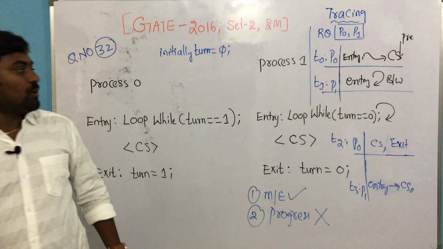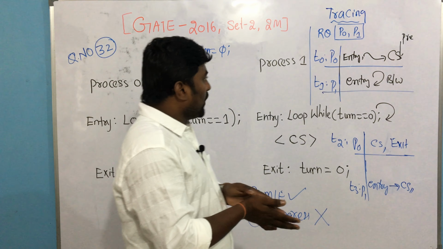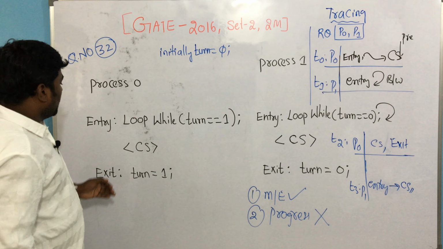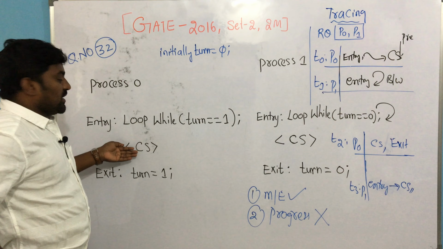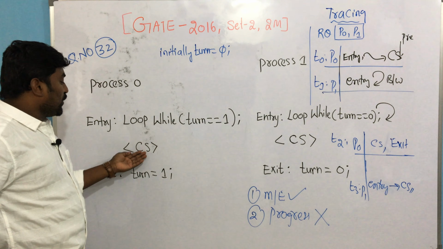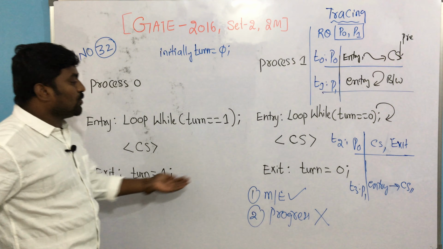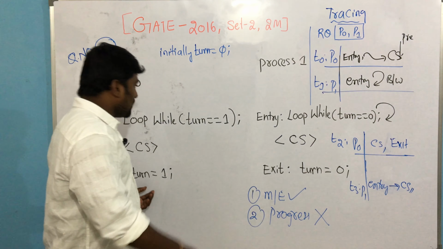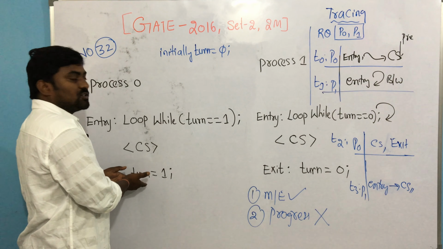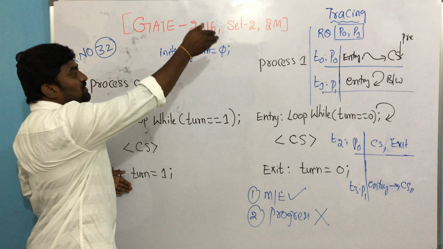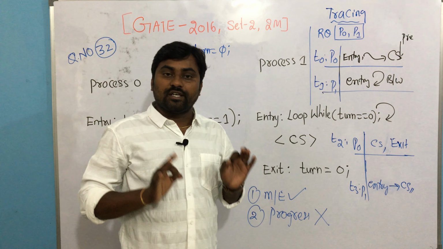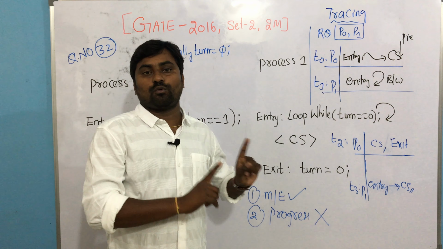And by looking at this, what about bounded waiting? Whether it is satisfied or not? Yes, bounded waiting is also guaranteed. See, any process that enters the critical section, after usage, makes the turn value change. After usage it makes turn equal to 1, and the other process also makes turn equal to 0. So that means the other interested process can enter, correct or not? Once usage is over, it makes turn equal to 1, so the process waiting outside the critical section can enter now. It guarantees mutual exclusion and bounded waiting, but it violates the progression condition.